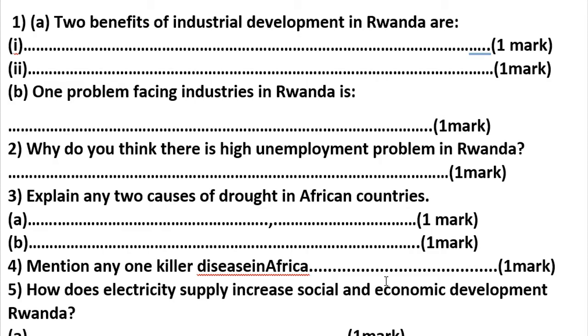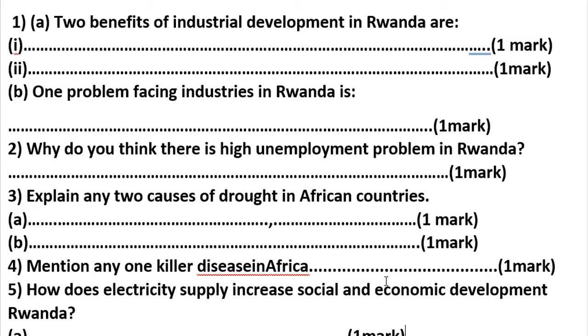These are also problems that we think are leading to unemployment. It means lack of job.